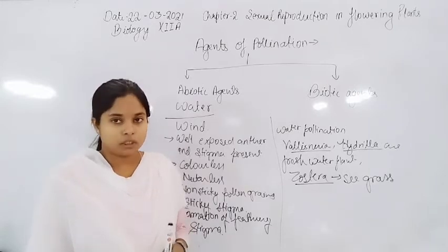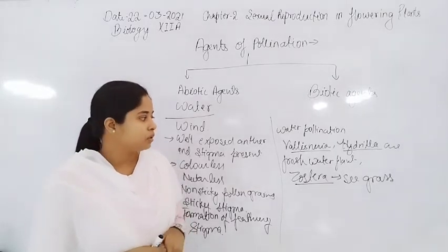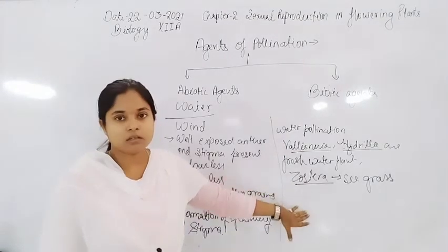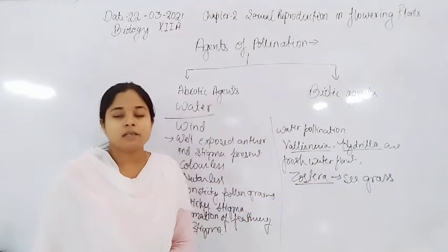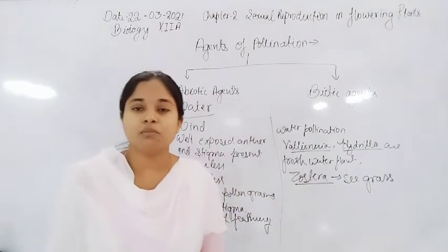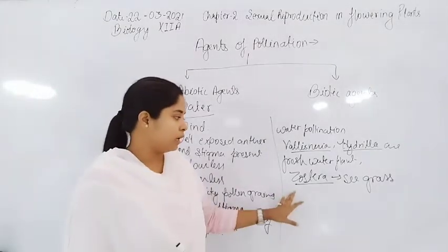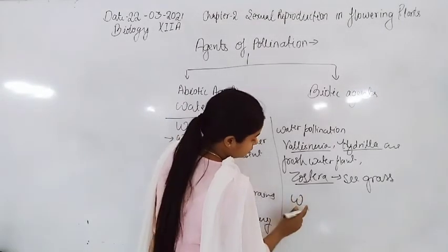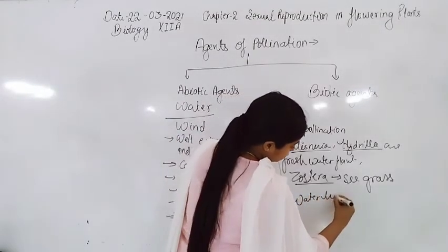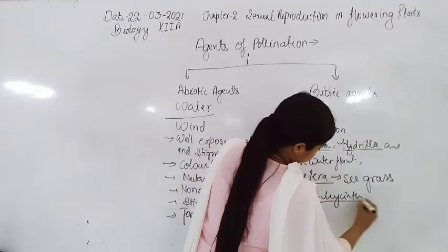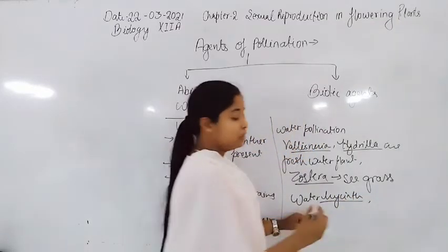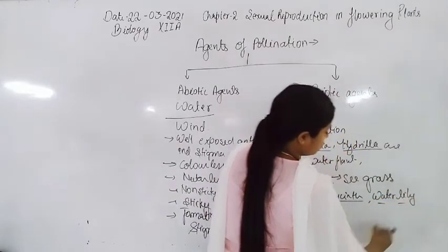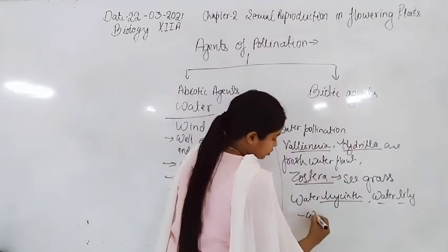So when the flower is present on the surface of water, the pollen grain easily reaches onto the stigma of the flower with the water current. And some of the plants, because these are aquatic plants, लेकिन बहुत सारे plants ऐसे भी हैं which also show wind pollination, but they are aquatic. Some of the aquatic plants show wind pollination. Examples are water hyacinth, and second is water lily. Water lily shows wind pollination.